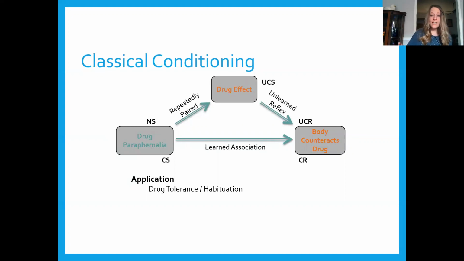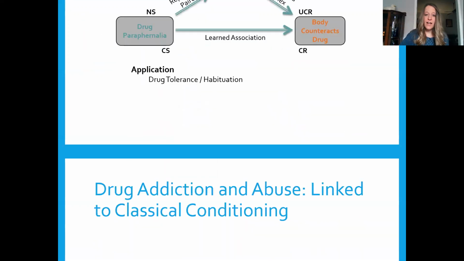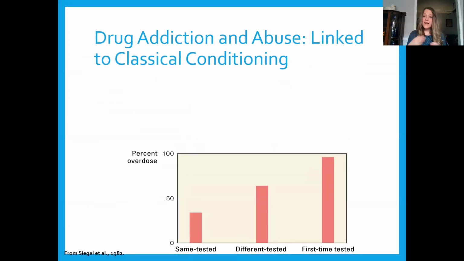This blunted response may be due to a conditioned compensatory response. The drug over time doesn't produce a strong effect because the body has learned to predict the onset of the drug via conditioned stimuli and maintains homeostasis. What may happen is that the individual increases the dose to produce the desired effect. So we have this vicious cycle. The body is seeking to maintain homeostasis. The individual is seeking to counteract this conditioned tolerance through increases in dosage.